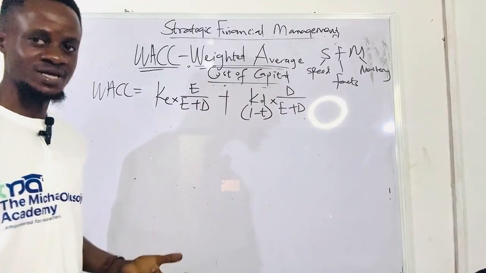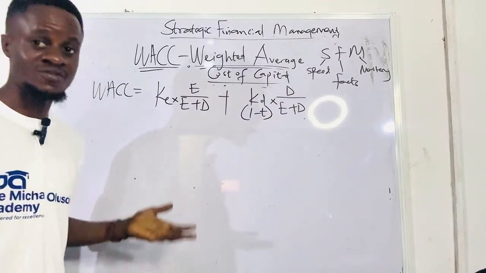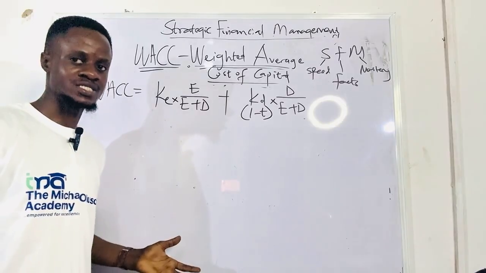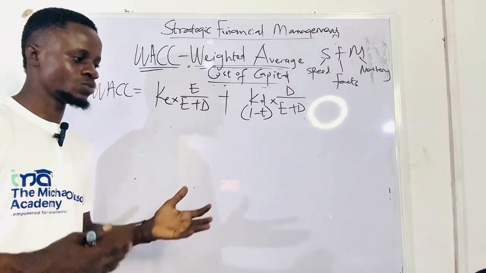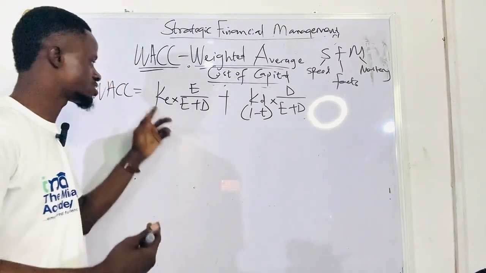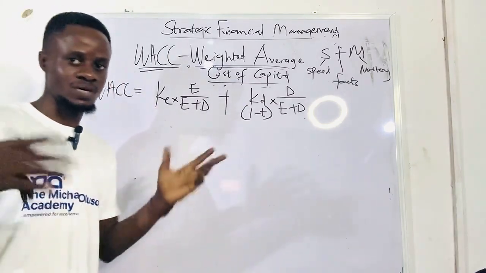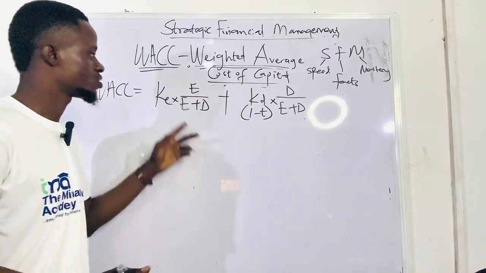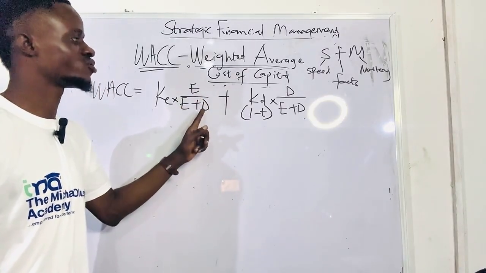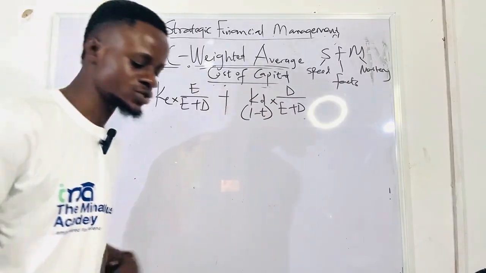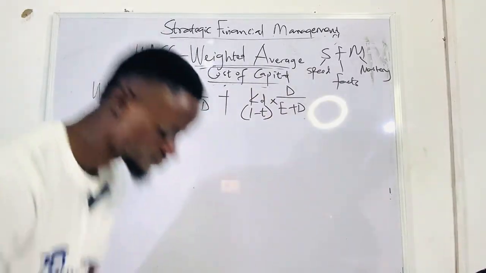So what is cost of equity? We were given in the question, right? Amazing. Sometimes you won't be given, and that's why I've told you previously how to calculate cost of equity and cost of debt. Those ones are simple stuff, right? Then what is the value of equity? What is the value of debt? Then put those values there. So let's find out the values.